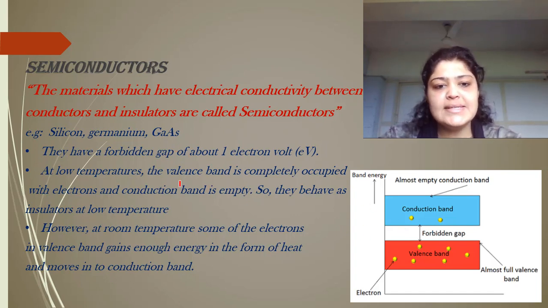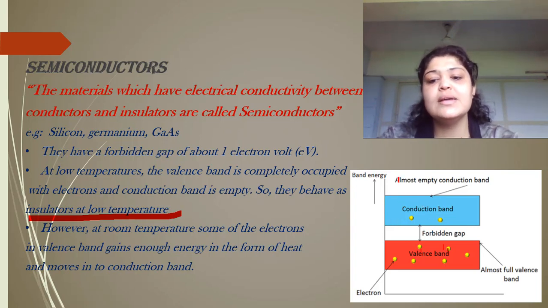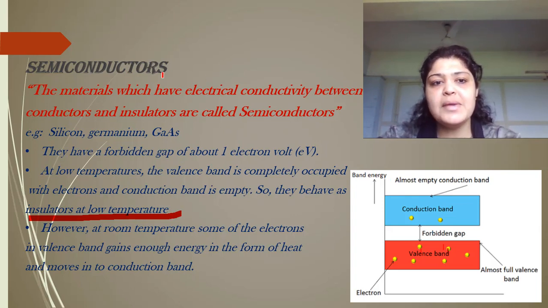At low temperatures, as I said, the valence band is completely occupied and the conduction band is empty, so they behave as insulators, because the electrons do not have enough energy to move to the conduction band. But at room temperature, some of the electrons gain energy in the form of heat and move to the conduction band. You can see over here. So the conduction band is almost empty at room temperature; you cannot say completely empty, and you cannot say completely filled. So at low temperatures, semiconductors behave as insulators, but at room temperature, they have a conductivity. If you want to increase the conductivity, you have to increase the temperature.